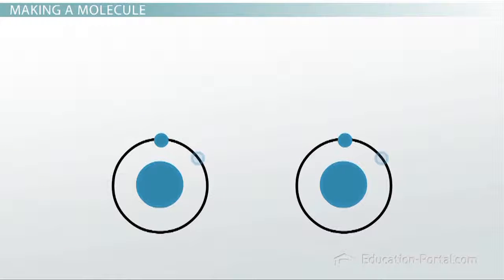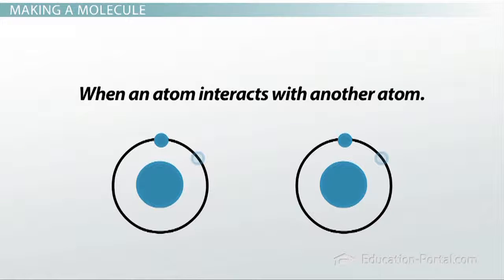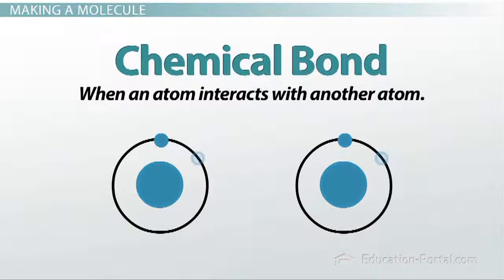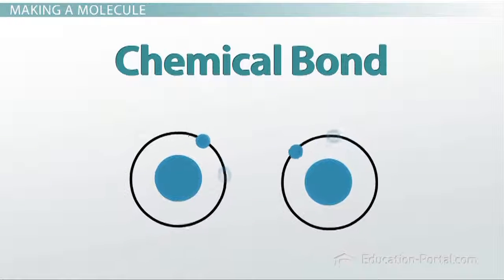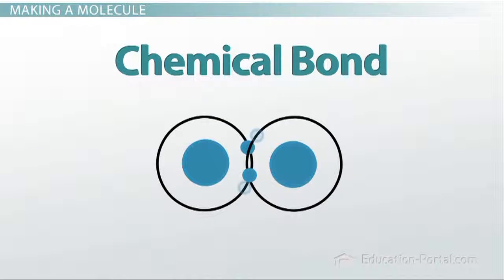So when an atom interacts with another atom, it is forming what's called a chemical bond. This interaction, this chemical bond, links the two atoms together in something that's called a molecule.